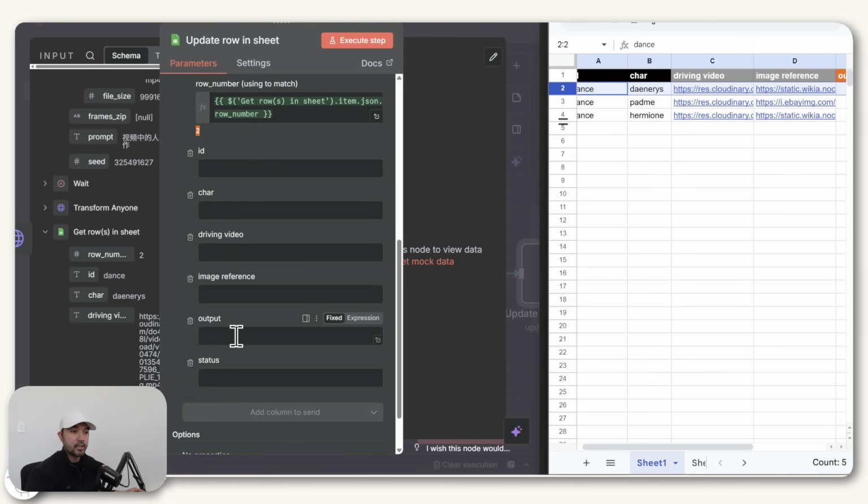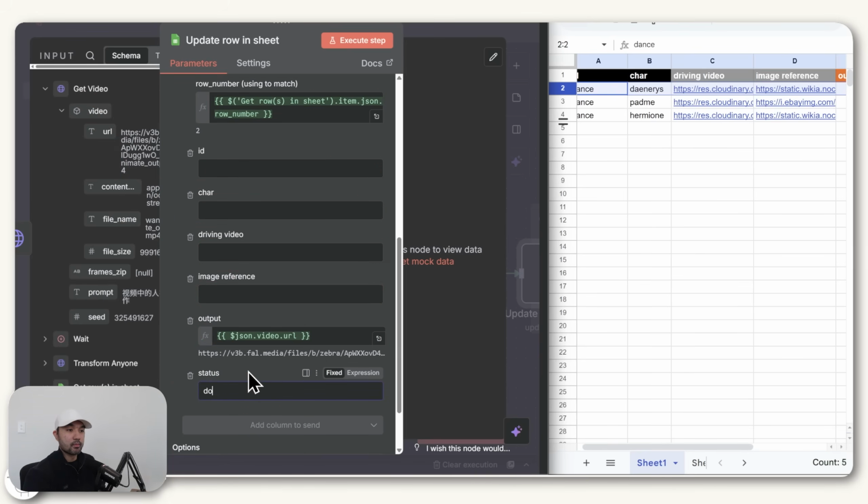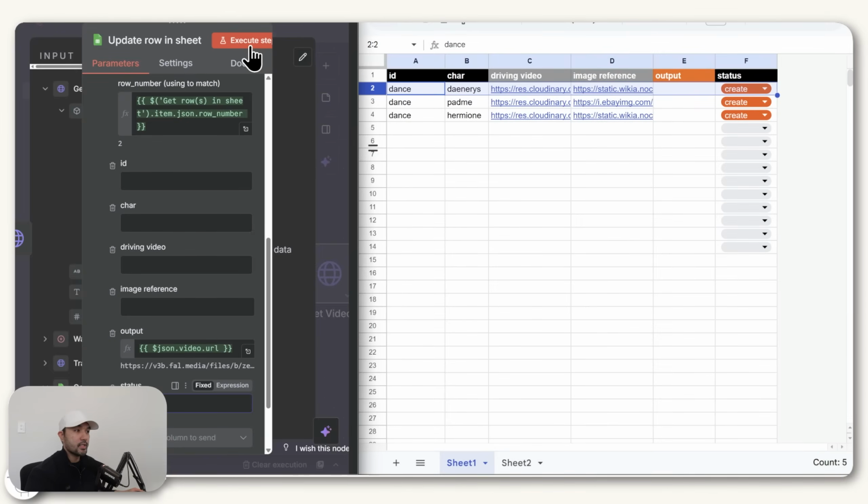And then the only things we need to update is the output, which is going to come from your Get Video node, this URL field, which you can just drag. And then the status, you can just mark them as done. So if we look at our Google Sheet and execute this step, you'll see this update in real time.